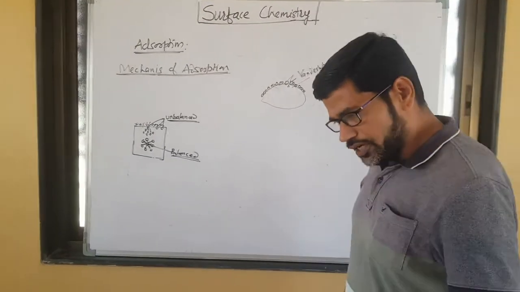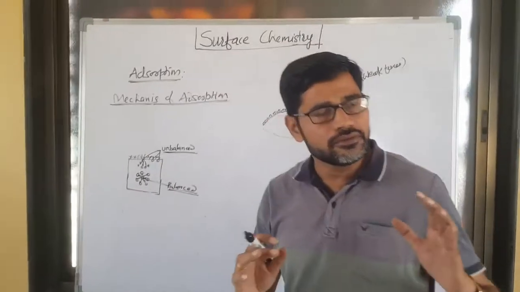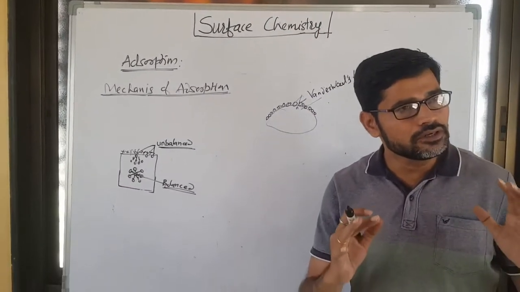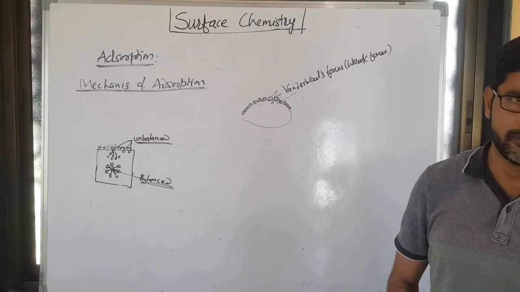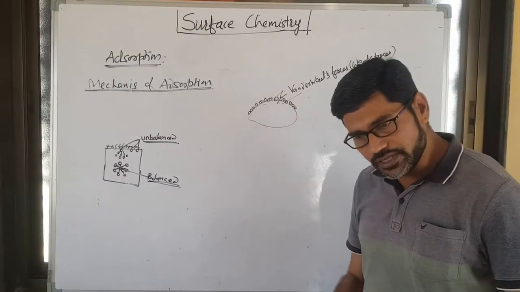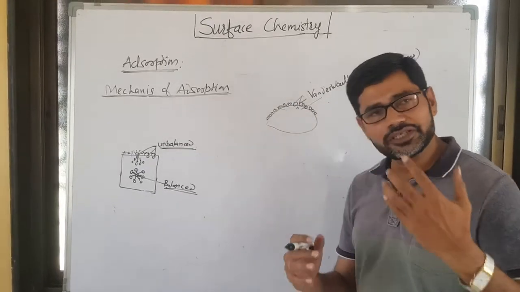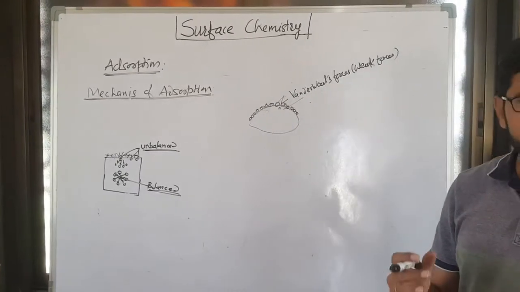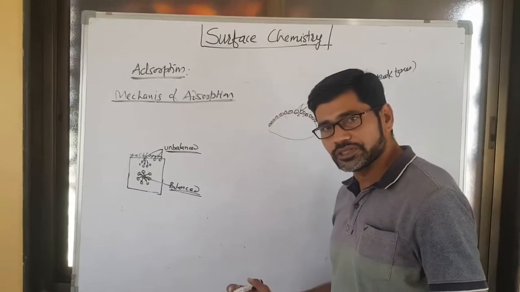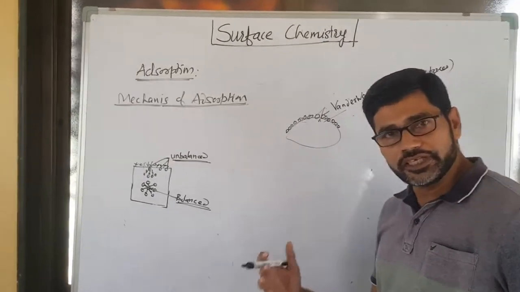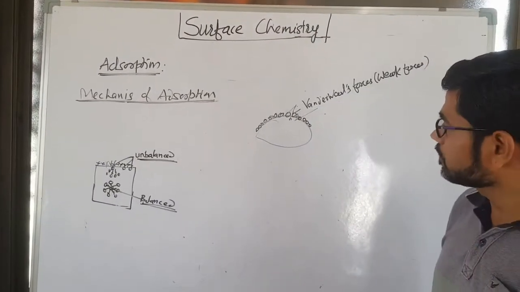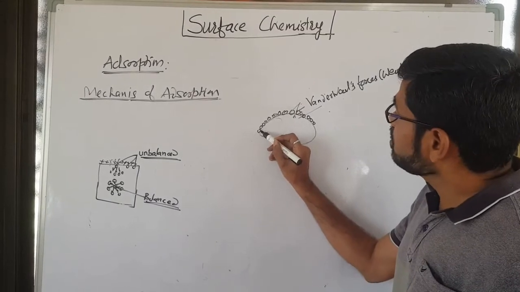Any adsorption is always exothermic. Whenever adsorption takes place, a certain amount of heat is released. So naturally, adsorption takes place at low temperature. There is one important term.